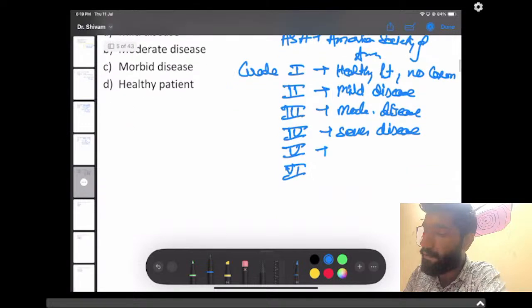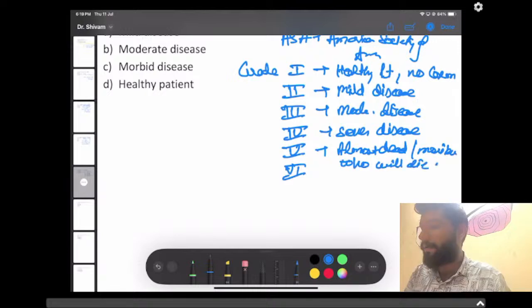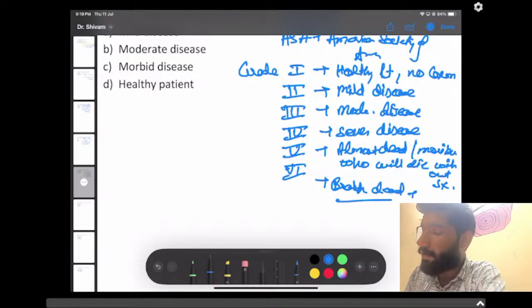And grade 5 is for an almost dead or moribund patient, who will die without this surgery. And grade 6, as we all know, is a brain dead patient used for donation, we can say cadaveric donation for organ transplant.